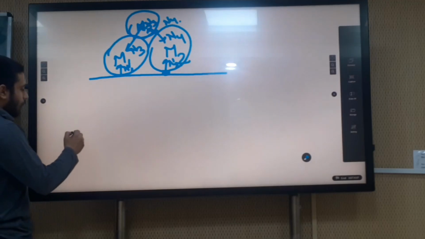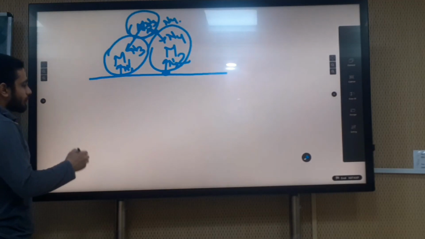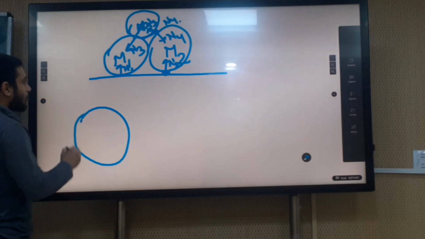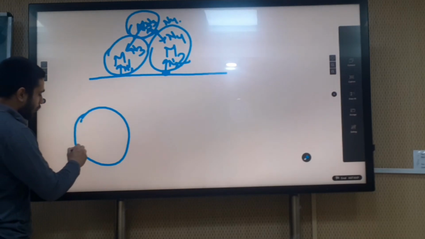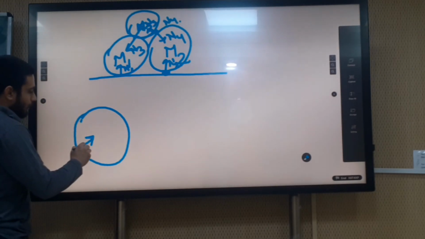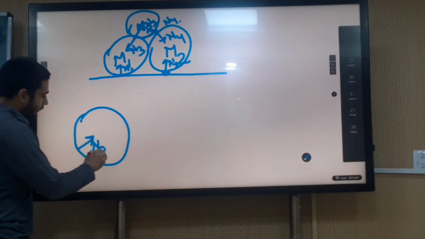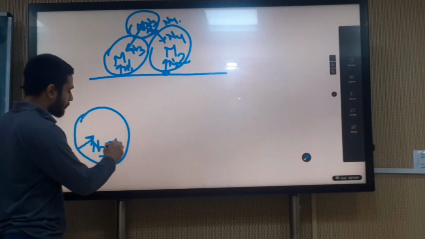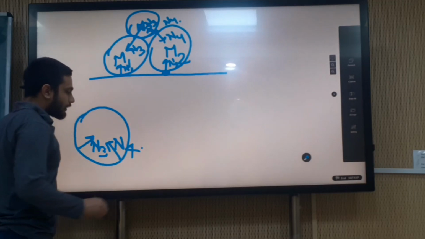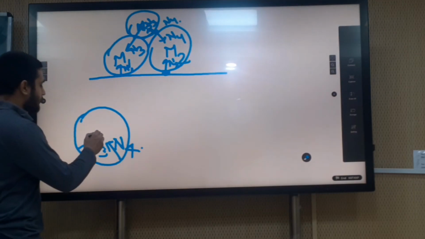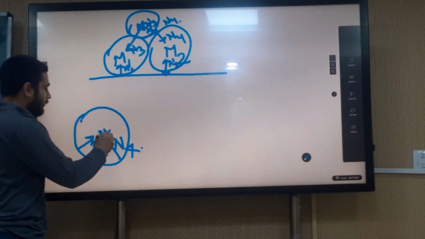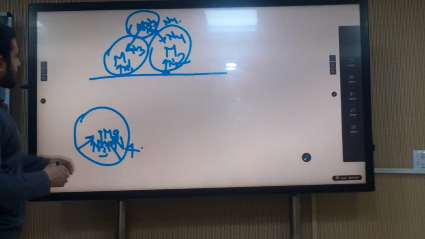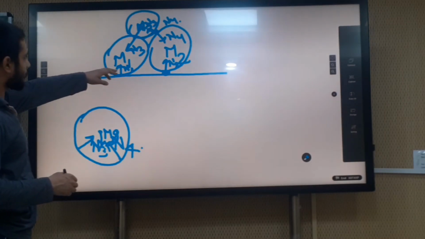So if we draw the free body diagrams for all three systems, suppose for the upper sphere, how will the free body diagram be drawn? The N3 force will be acting like this, and the N4 normal reaction force is acting like this, and M3g is acting downwards.